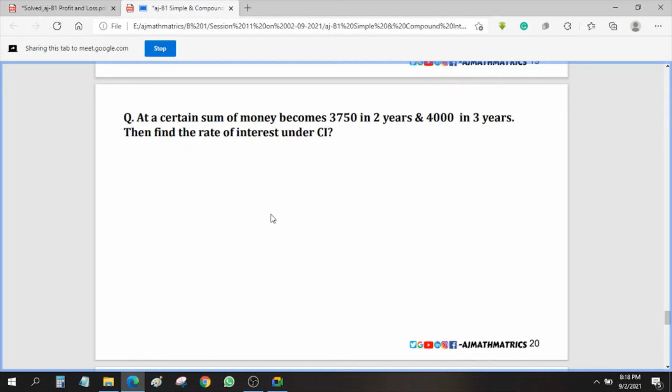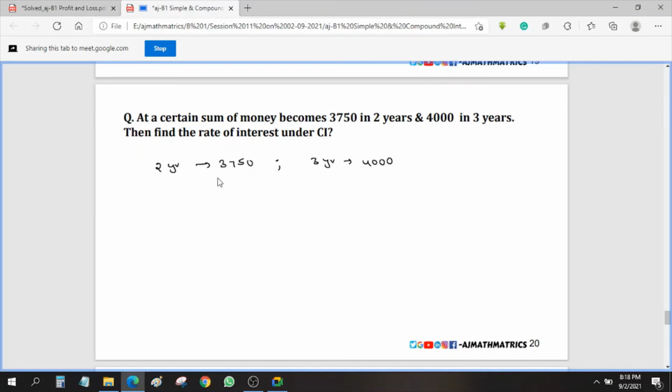A certain sum of money becomes 3,750 in 2 years and 4,000 in 3 years. Then find the rate of interest under compound interest. So how do we do this? First let us consider the 2-year amount. For 2 years it will be 3,750. Sum of money becomes means principal plus interest. Now for 3 years it will be 4,000.